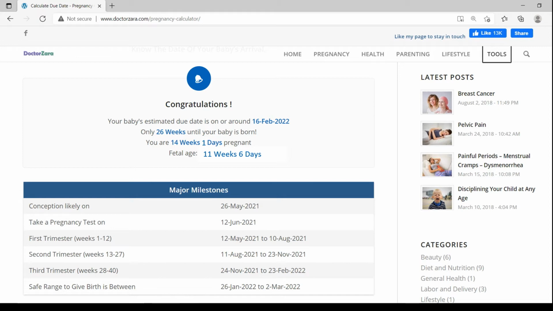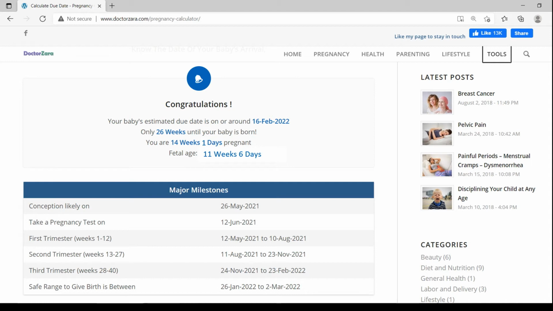Congratulations! It tells you your due date is on or around 16th February 2022. Now you are 14 weeks and 1 day pregnant. You have 26 weeks still to go. The fetal age now is 11 weeks and 6 days. Now there is a difference between the weeks of pregnancy and the fetal age. This is because you ovulate and become pregnant approximately 2 weeks after your last period. So that's why there is a difference of 2 weeks here.